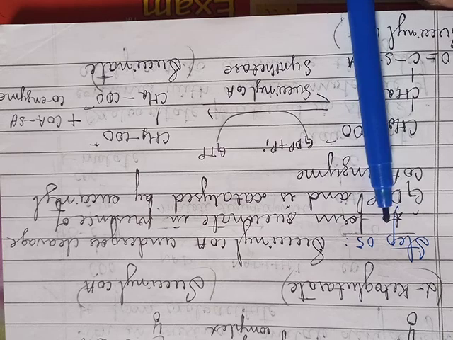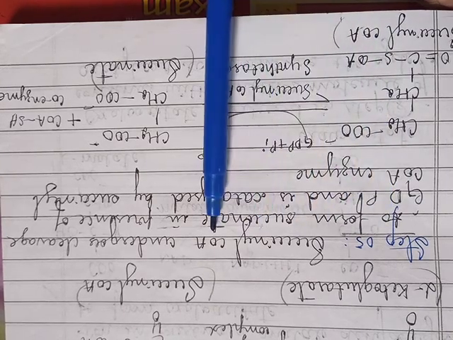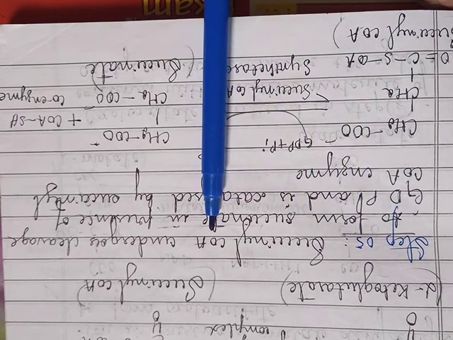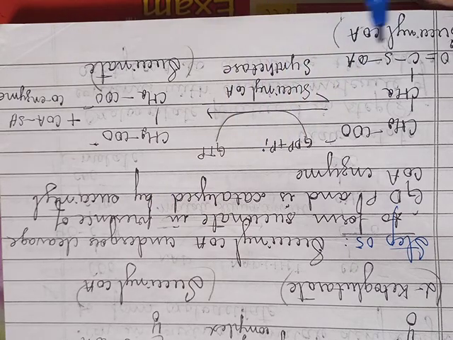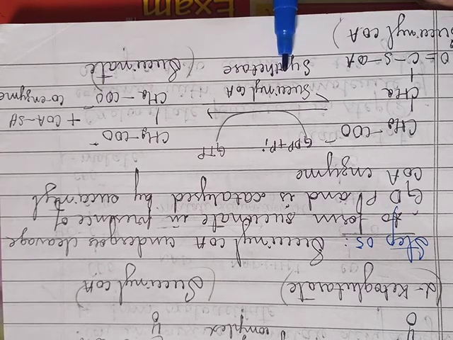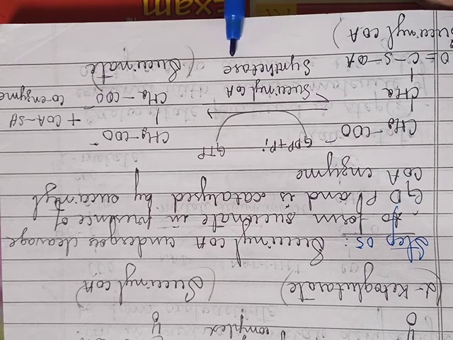So in step 5, the succinyl coenzyme A undergoes cleavage to form succinate in the presence of the enzyme succinyl coenzyme A synthetase.